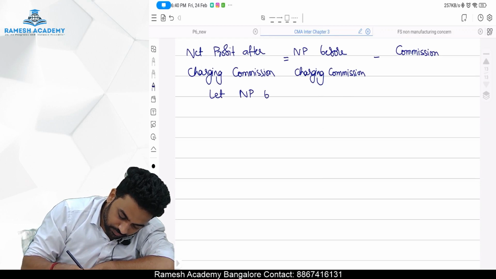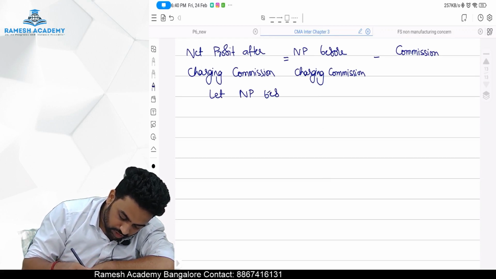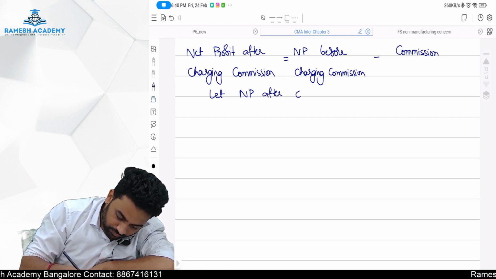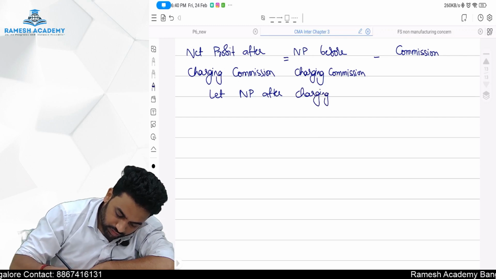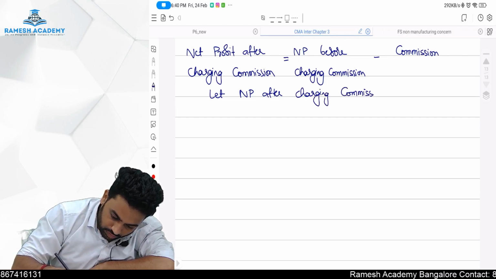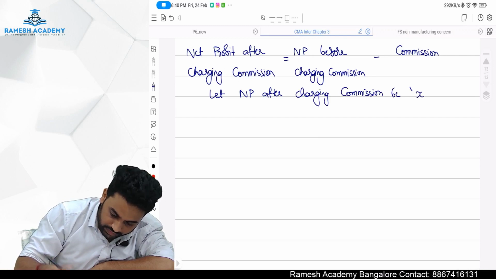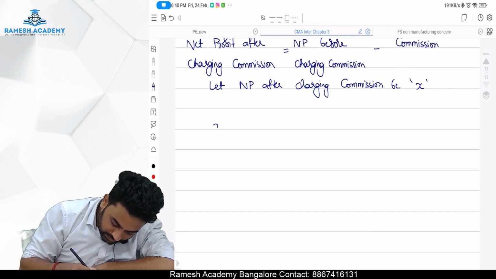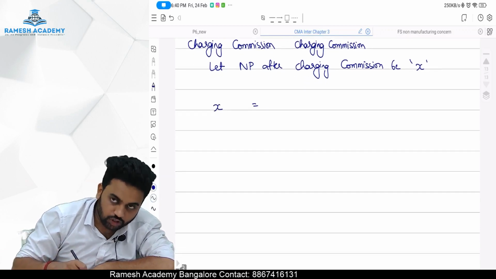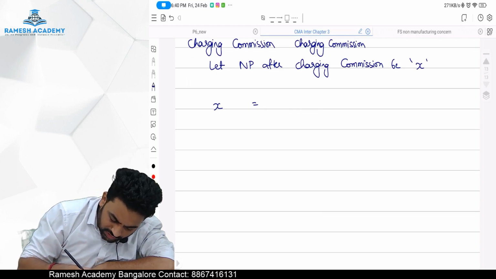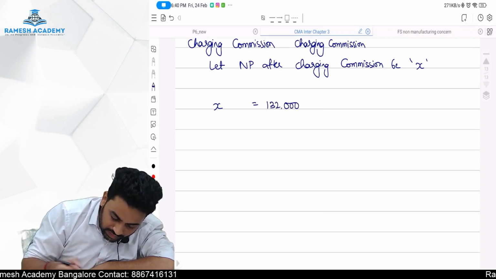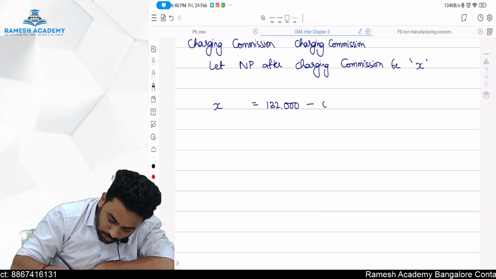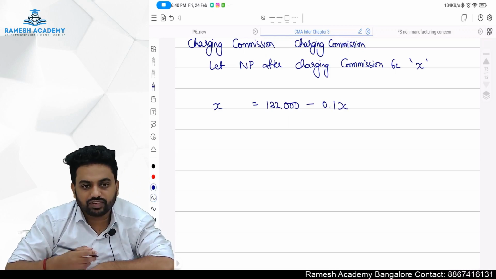Now let net profit after charging commission be X. So X is equal to net profit before charging commission, 150,000 minus 18,000, that is 132,000, minus commission, which is 10% of net profit after charging commission, 0.1x.